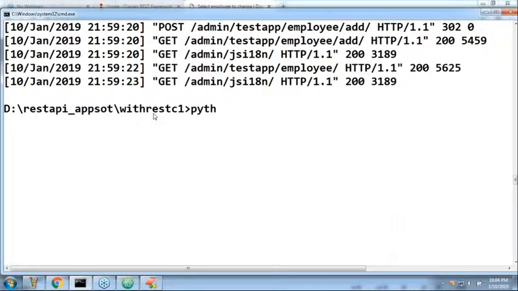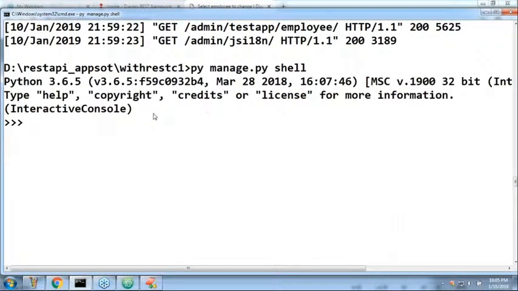Sir, Python. How to open the Python shell? Can you please tell, sir? python manage.py, next what do I have to take? shell. Now the Python shell is ready, sir. So the first activity, I want to use the model. Already the rest app is there. So from test.models import Employee. Okay. Now Employee is ready, sir.